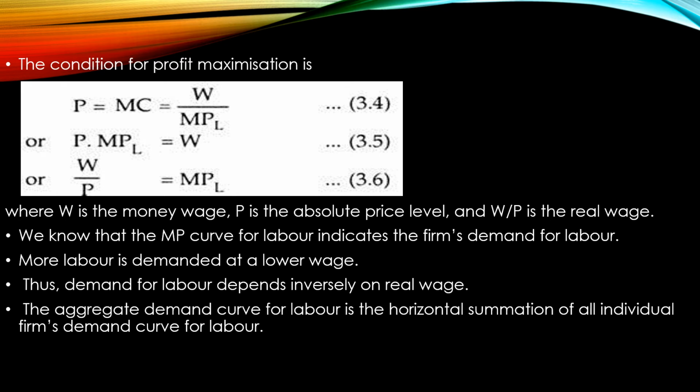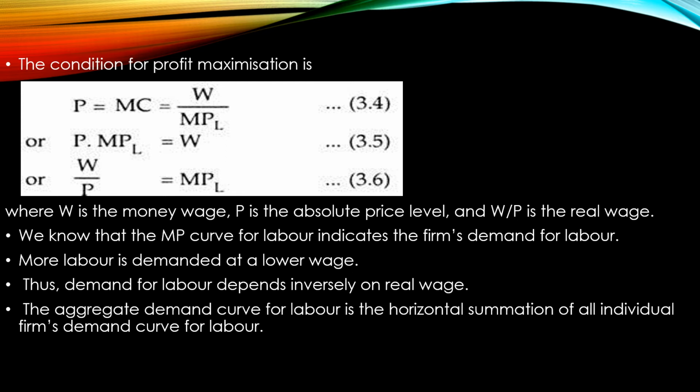And we know that the MP curve of labor indicates the demand curve for labor, because the firm will employ labor only up to the point where MP of labor equals the wage rate paid to the labor. More labor would be demanded at a lower wage, and thus the demand curve for labor depends inversely on the real wage rate. The aggregate demand curve for labor is a horizontal summation of all the individual firms' demand curves for labor.